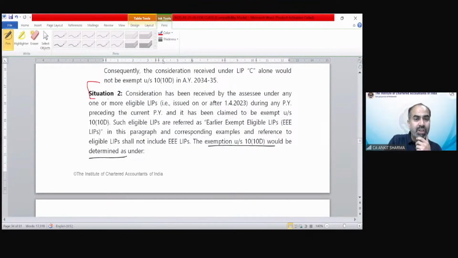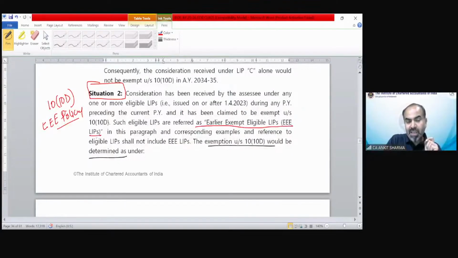So what is situation number 2? It says if you have claimed section 10(10D) exemption in case of an earlier exempt eligible policy, triple E policy. This triple E word has been used to make you understand that if the policy amount has been exempted under section 10(10D) for eligible earlier exempted LIPs, then situation number 2 would be applicable. Now this is something different. Some different case would be here, but not that much complicated.